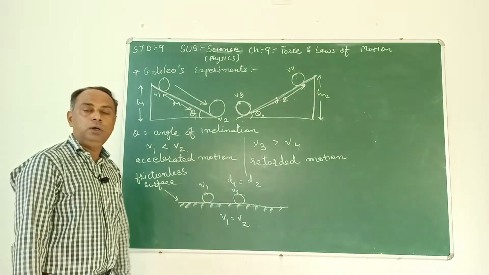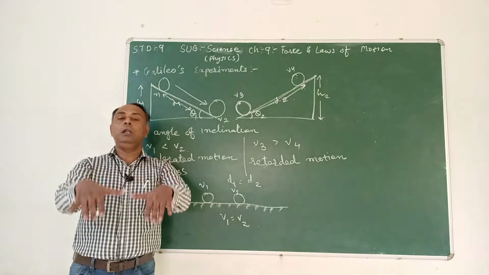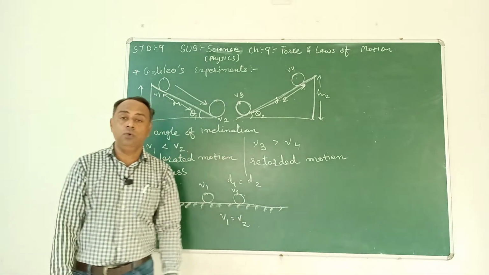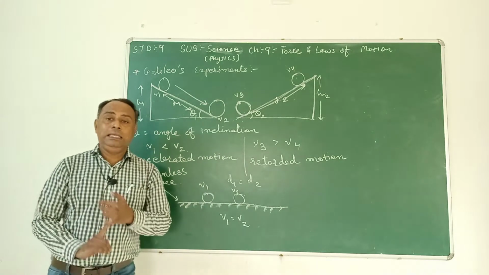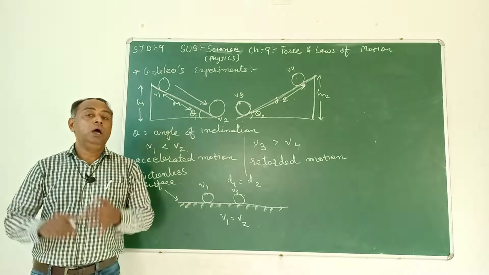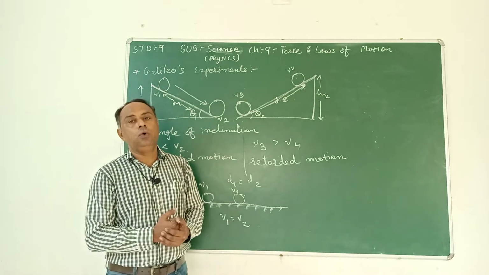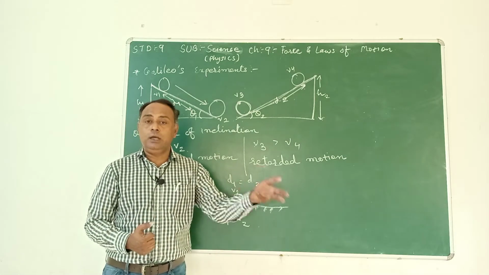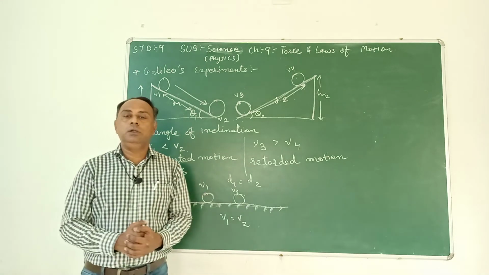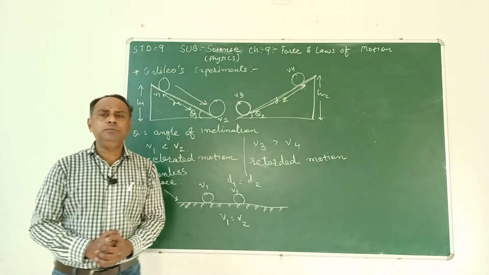Why will v1 be equal to v2? Because the ball does not require a continuous amount of force. A body does not need a flow of force on it so that it can remain in motion for the time to come.